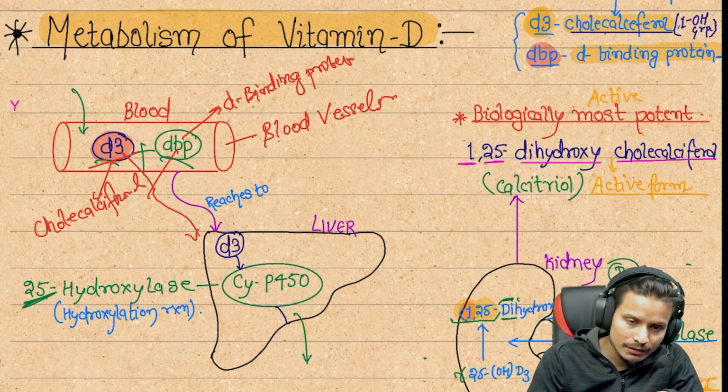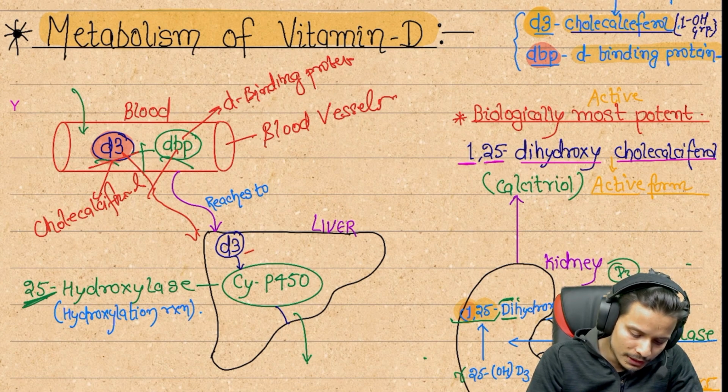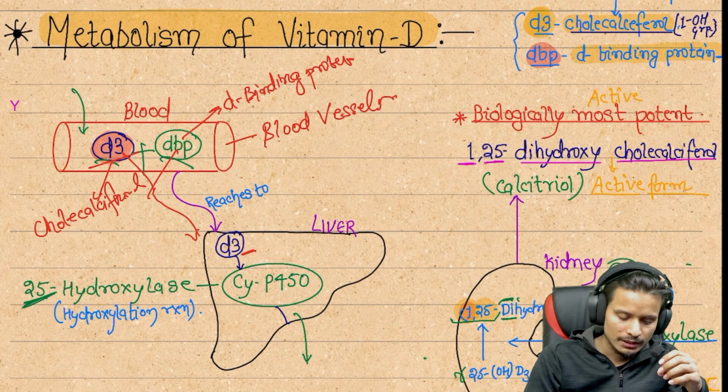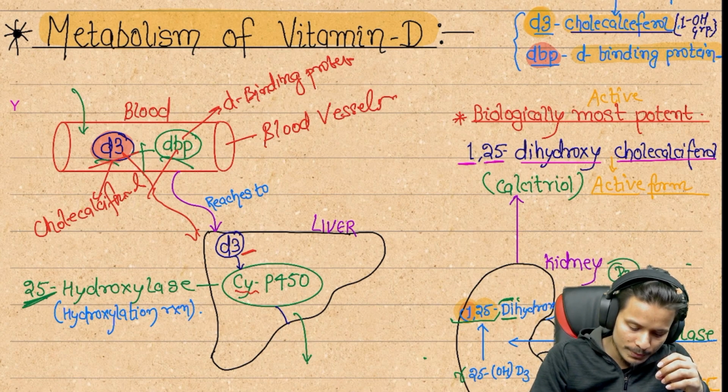Next we can see it reaches the liver in the form of D3, and one enzyme acts on this D3, that is cytochrome P450.